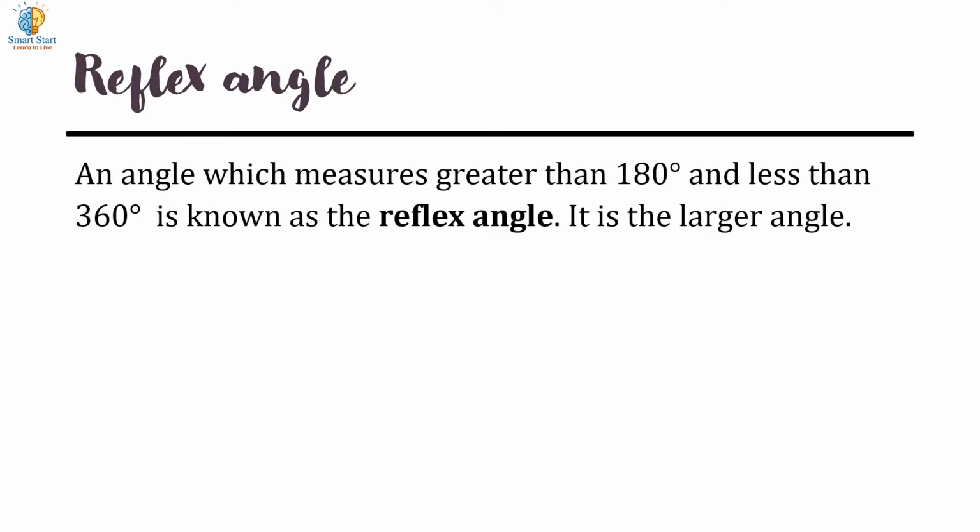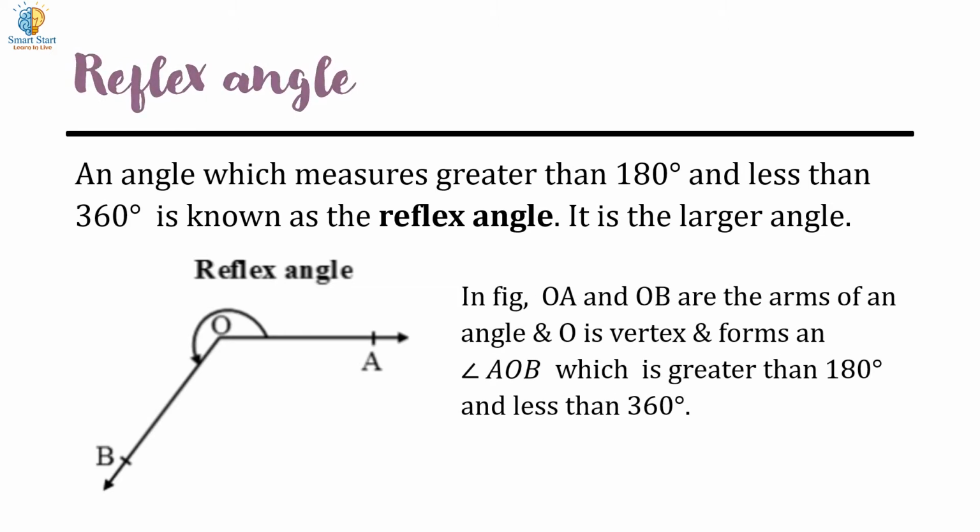Reflex angle. An angle which measures greater than 180 degrees and less than 360 degrees is known as a reflex angle. It is a larger angle. In the figure, OA and OB are the arms of an angle and O is the vertex and form an angle AOB which is greater than 180 degrees and less than 360 degrees. Thus, the angle AOB is a reflex angle.